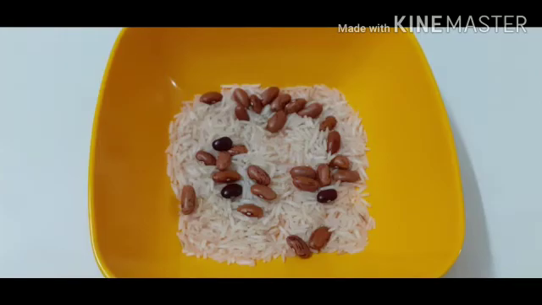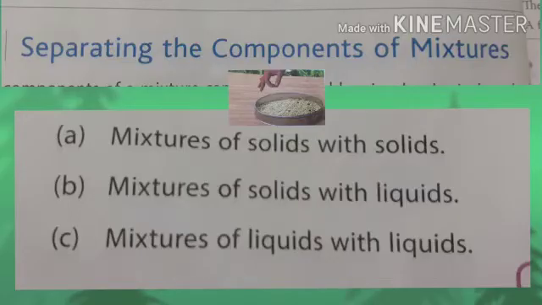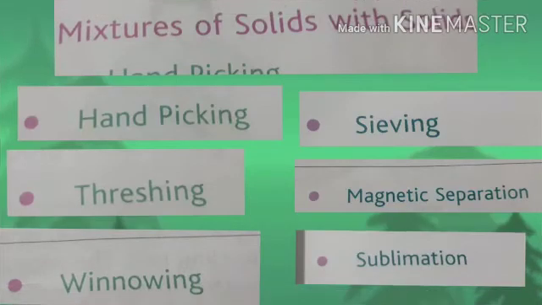today. See, what is this? This is a mixture. This is the first type of mixture, solid with solid. So we will take this category. To separate the components of mixtures of solid with solid, there are 6 methods in all: hand picking, threshing, winnowing, sieving, magnetic separation and sublimation. These 6 methods are given in our book.